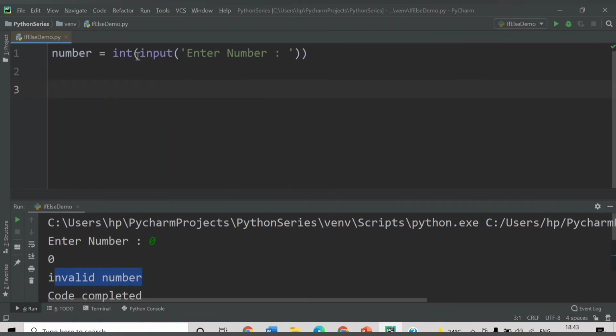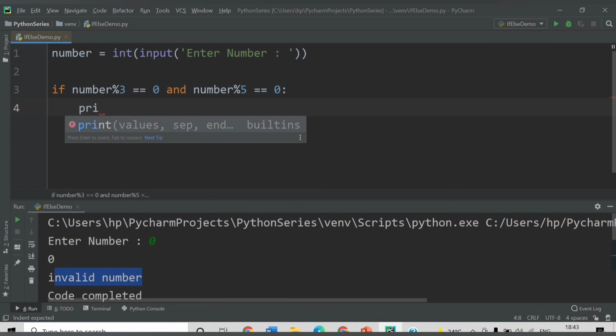So we will accept the number, enter number, and we will check the condition if. So what we want to check now, if number divided by 3 is equal to 0, and we will also need to check whether it is divided by 5 or not. So we will make use of logical operator AND. So AND returns true when both the conditions are true. So we will say a number divisible by 5 equal to 0,